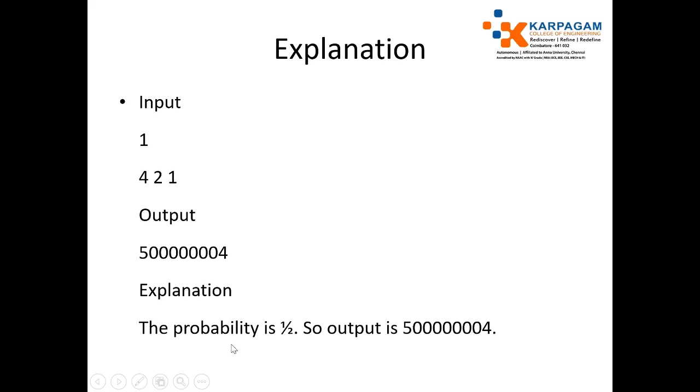For example, the probability is 1 by 2 for this problem, and the output is 5 followed by 7 zeros and 4 after applying the multiplicative modulo inverse for 1 by 2.